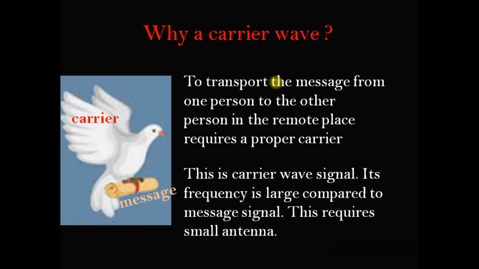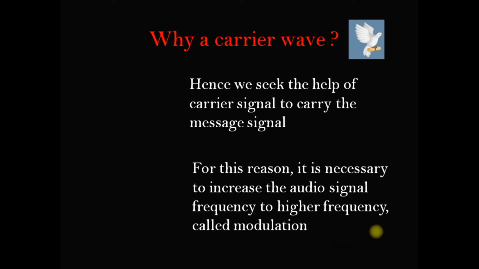To transport such a message from one person to another person in a remote place requires a proper carrier to carry the message signal. So we need a carrier signal. Here we can see the example: the pigeon is the carrier of the information, the message. Here this is the message signal and this is the carrier signal in our example. The carrier wave's frequency is large compared to the message signal, hence it requires small antennas. Hence we seek the help of a carrier signal to carry the message signal.